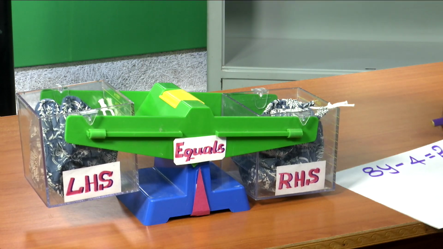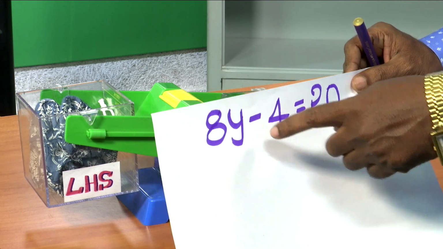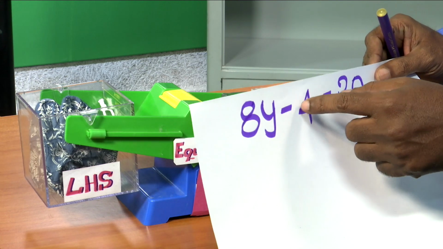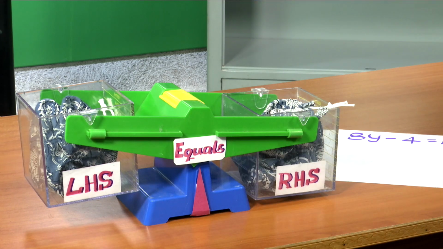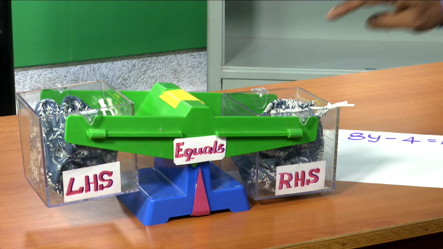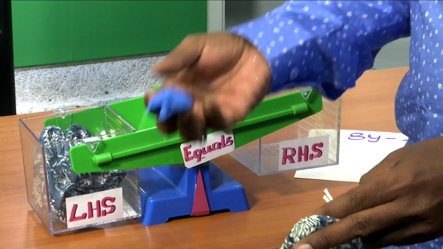Then what is the operation here? 8y minus 4. Here only 8y is there. Minus 4 is not done. That's why it is not balanced. Take out 4 from the RHS. We take empty. See here.